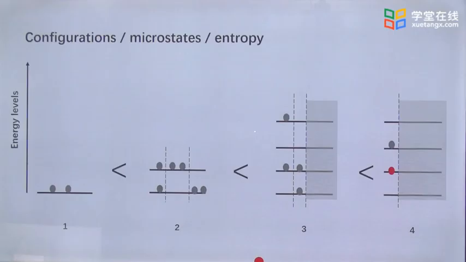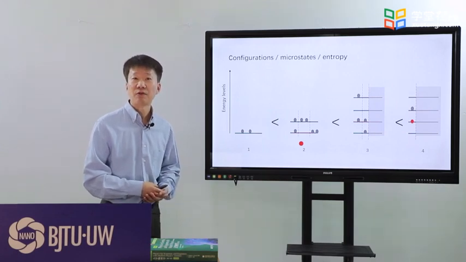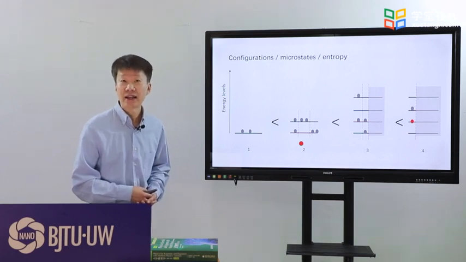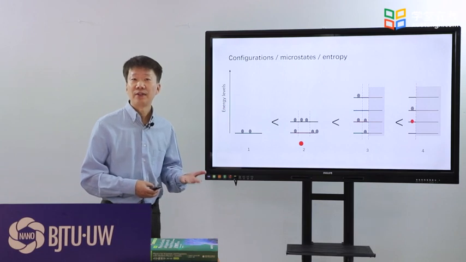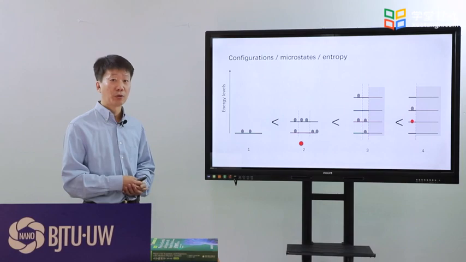If one more energy level is present, see graph 2, the molecules can redistribute at the levels, given the molecule has enough energy to stay at a high level, for example, by heating the system. Then the microstates of the molecule distribution go to 3. The number of microstates increases.